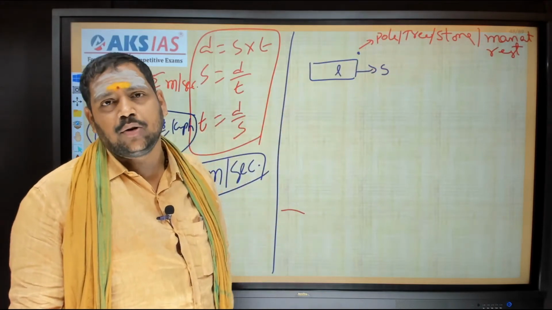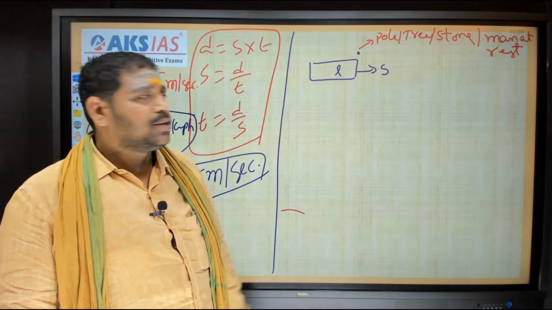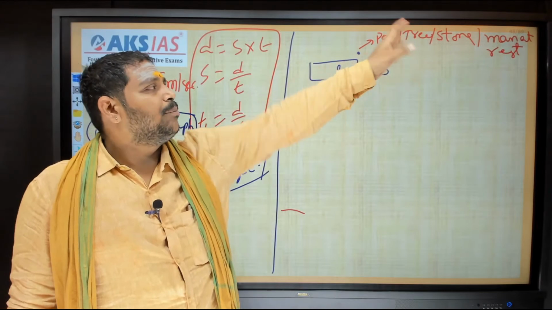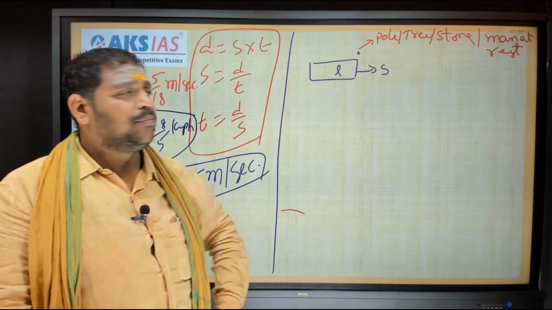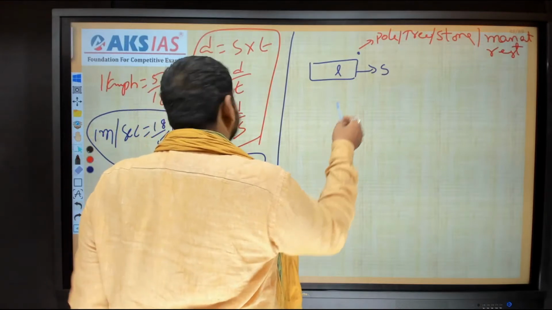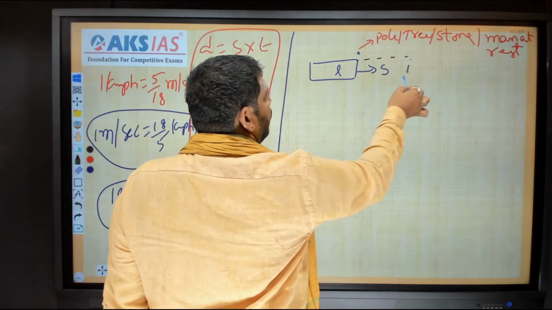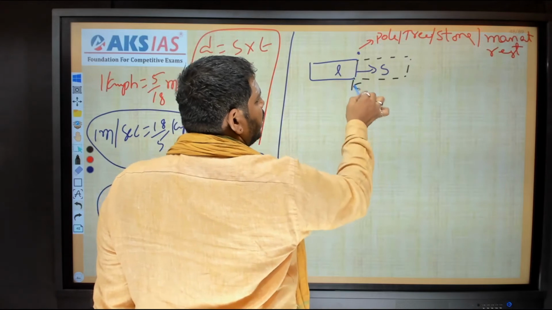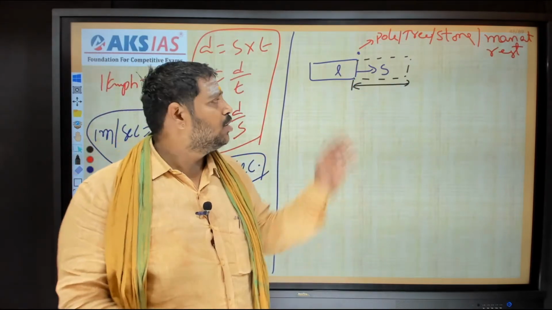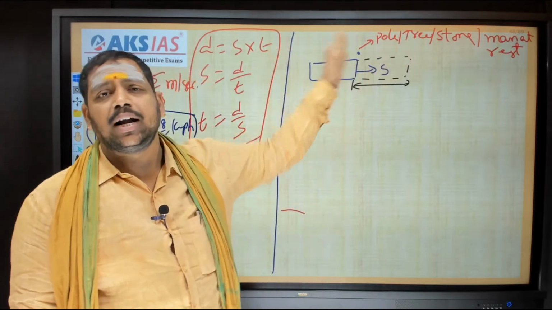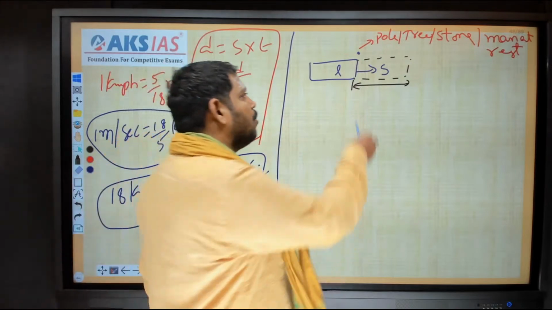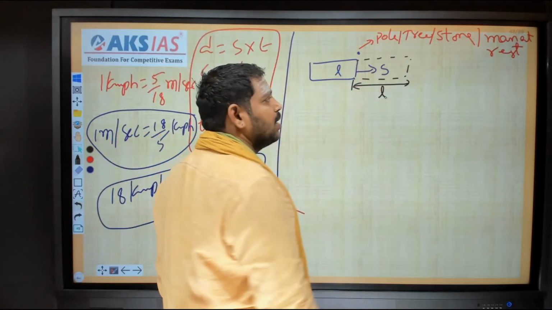First case is train crossing a pole or tree or stone or man at rest. This is the heading that you have to take. I'm repeating: a train crossing a pole, a tree, a stone, or a man at rest. This is the first point. Now, crossing means the train has to come like this. So from here to here, this is the distance traveled. You should take distance from engine to engine or guard compartment to guard compartment. Now I am taking from engine to engine. Engine to engine is nothing but the length of the train.